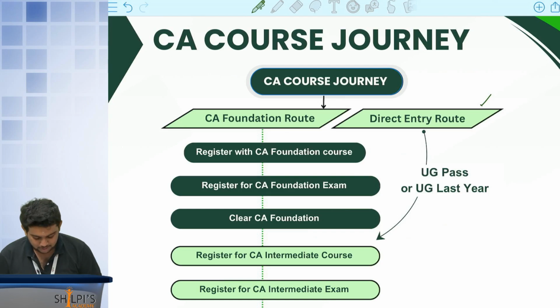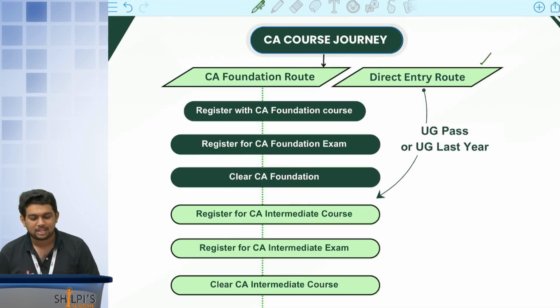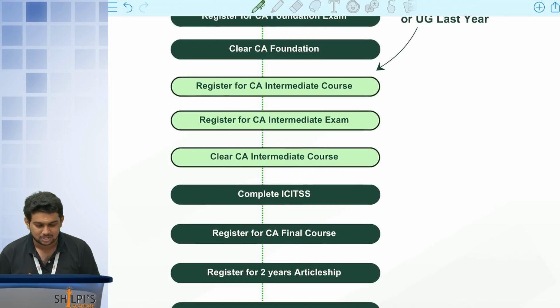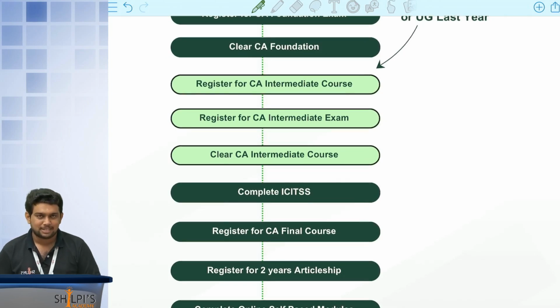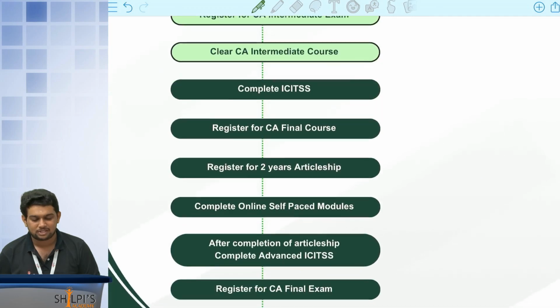The CA foundation route is nothing but the first level, where you will have some MCQ papers. We'll have a detailed overlook on it. First, registering for the course will happen, then your exam registration will happen. Once you clear your CA foundation, the second level comes in, where you will register for the course, then your examination registration. Once you clear your CA intermediate course, you have to complete the ICITSS course, which is again given by ICAI. Then we will go for registering for the final course.